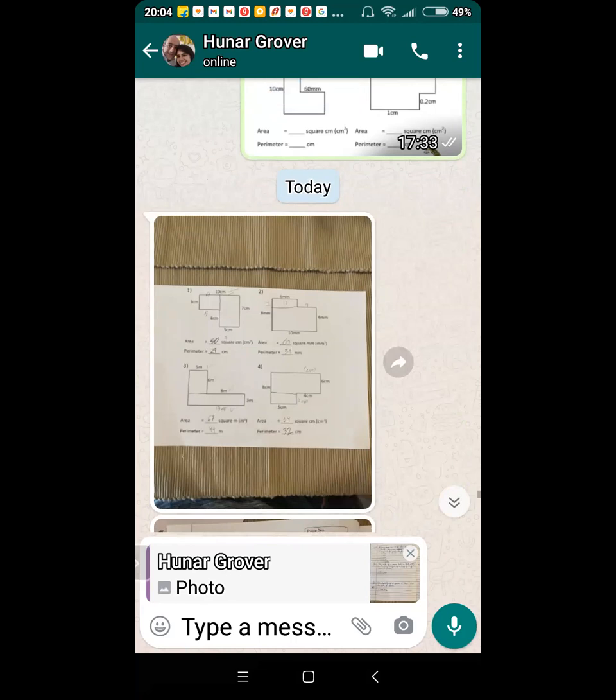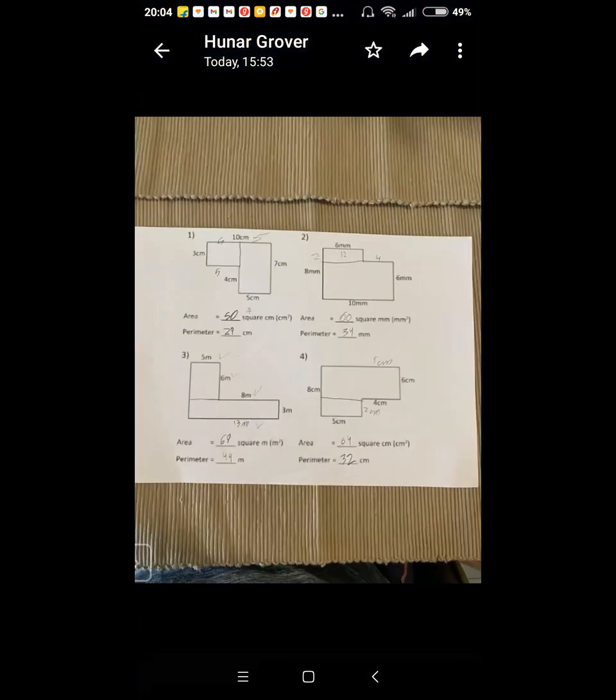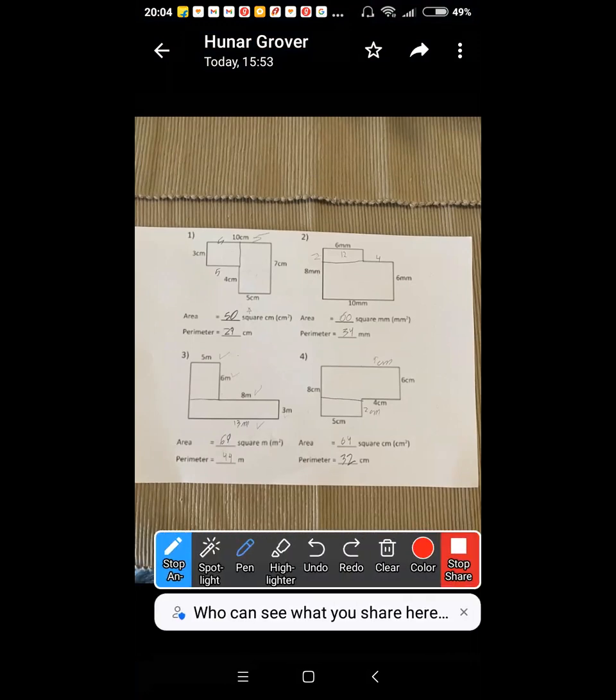This. That one. Yes. Hey, Hunar, perimeter can't be, or can it be? Let us check. Area 7 into 5, 35.